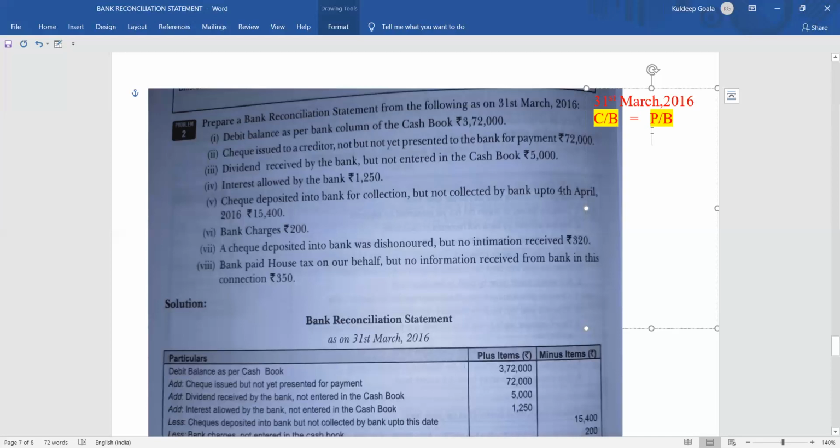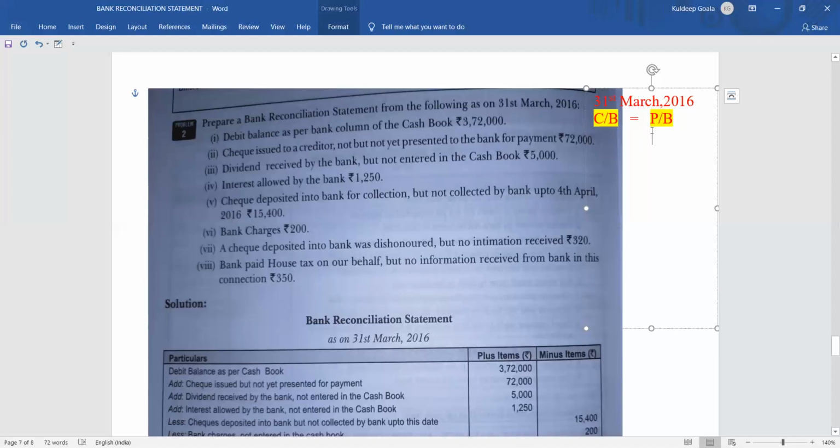ऐसा भी क्वेश्चन होता है जहां पे दोनों का बेस दिया हुआ होता है. ओके, बोथ द कैश बुक बैलेंस एज वेल एज पासबुक बैलेंस is given. So in that case you will take either the cash book or the passbook, any one you can take. Okay, so that should be clear to you that whether you take cash book or passbook will depend totally on the question, and if both the balances are given then only you can choose any one. Okay, so जो भी तुम चूज करोगे वो ही तुम्हारा बेस होगा. बेस होने का मतलब क्या होता है पता है? All adjustment will be done only and only with the base.